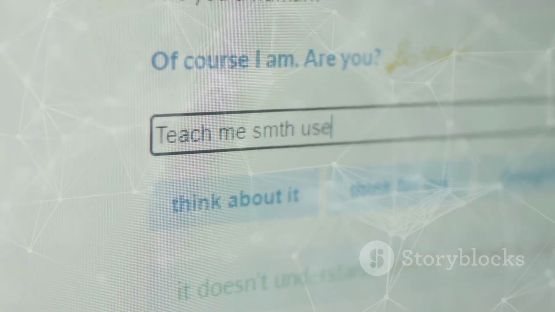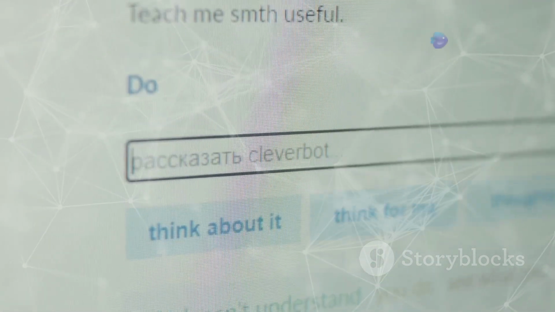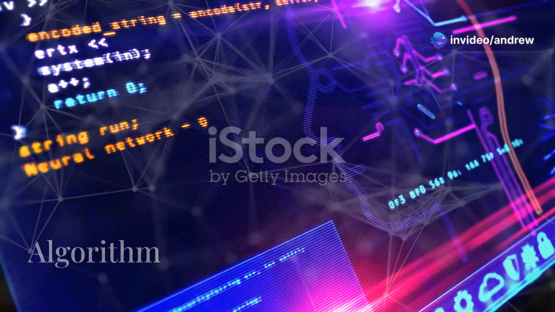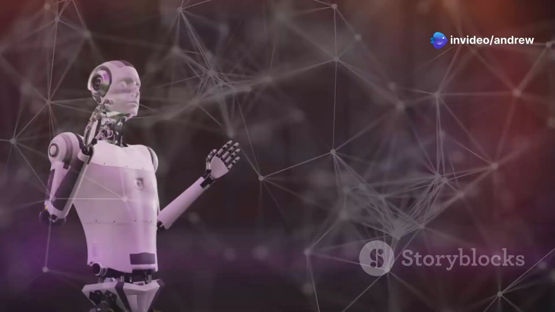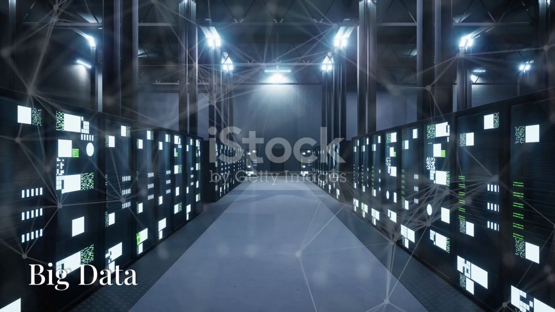NLP enables machines to understand and interpret human language, forming the backbone of virtual assistants and chatbots. An algorithm is a set of rules or instructions given to an AI to help it learn how to complete a task or solve a problem.